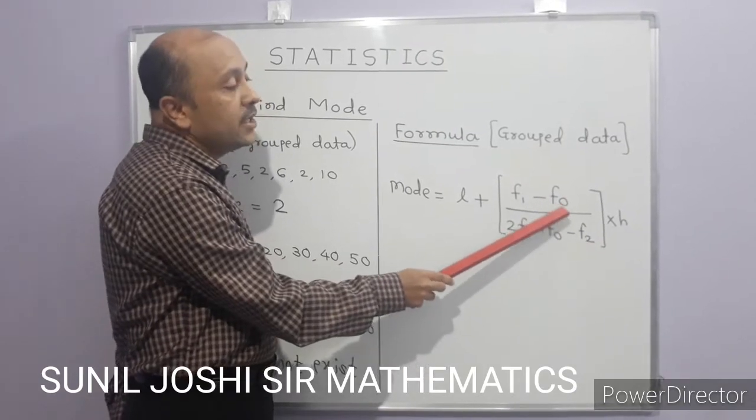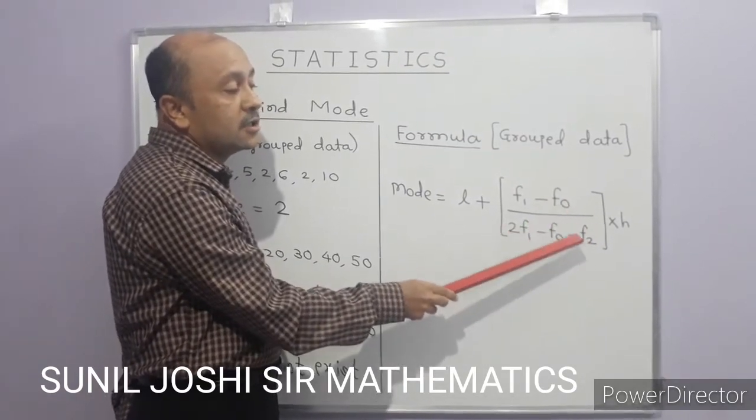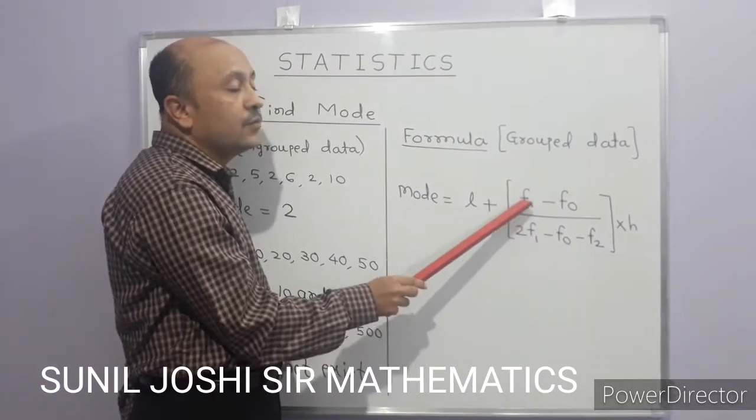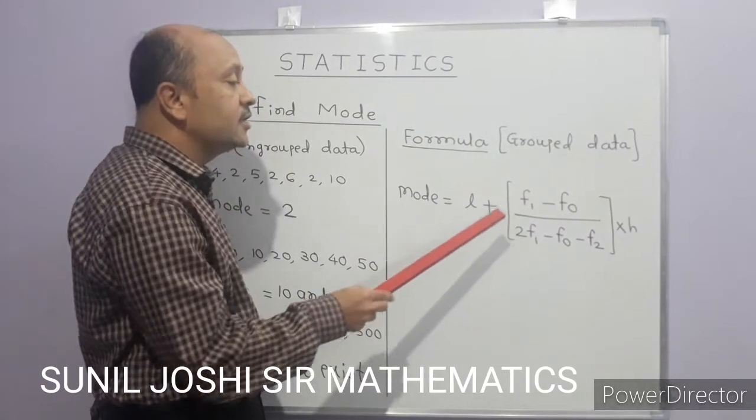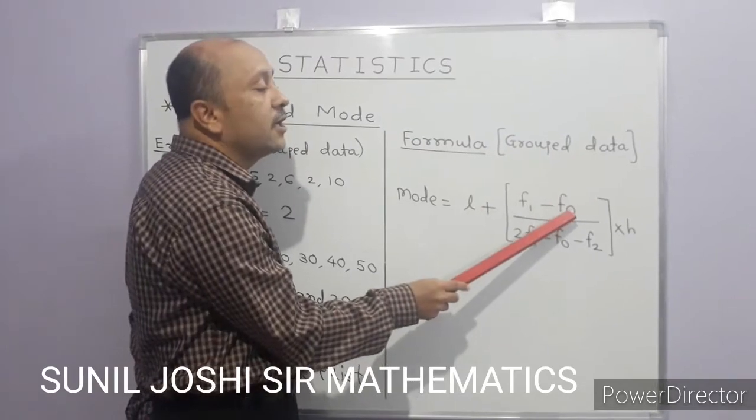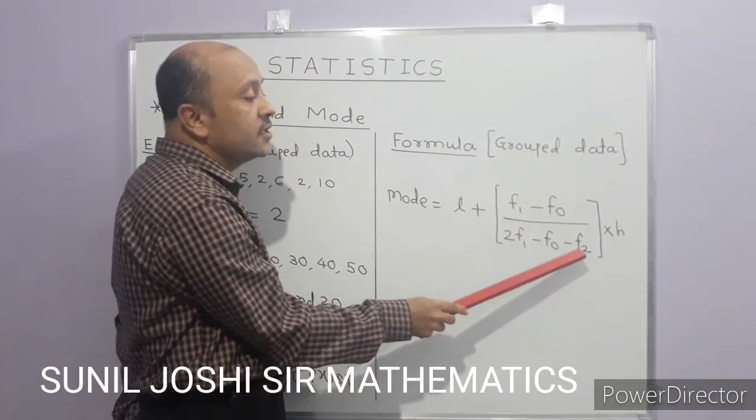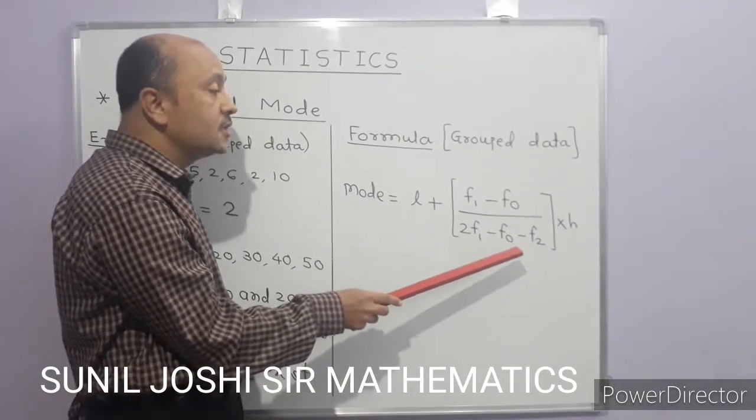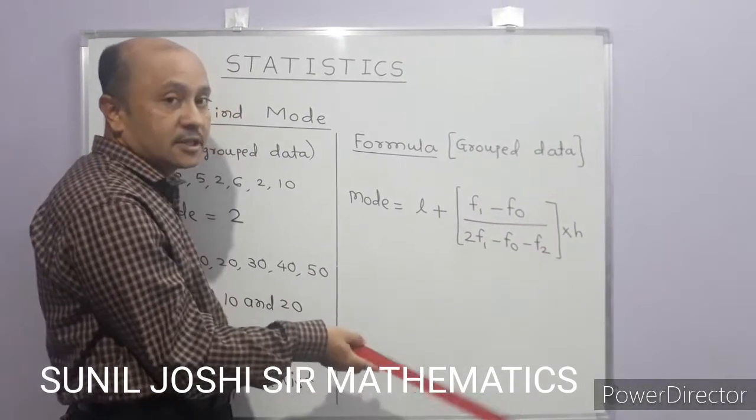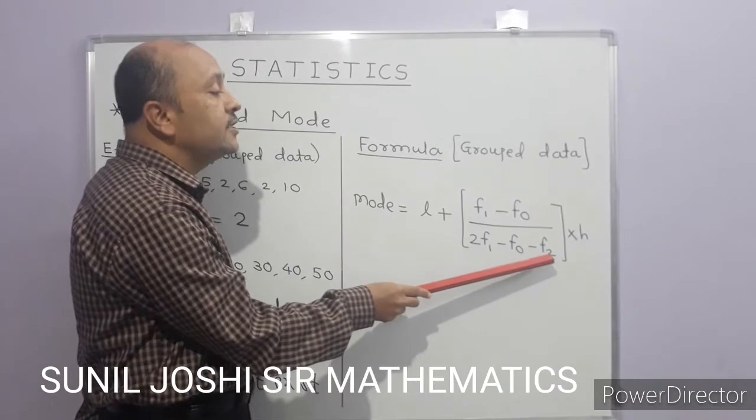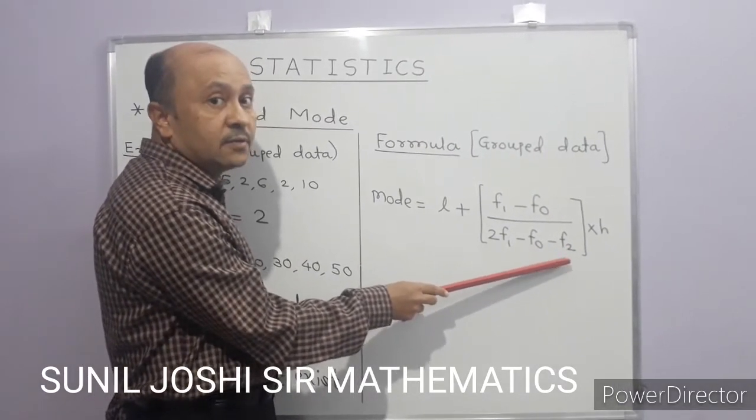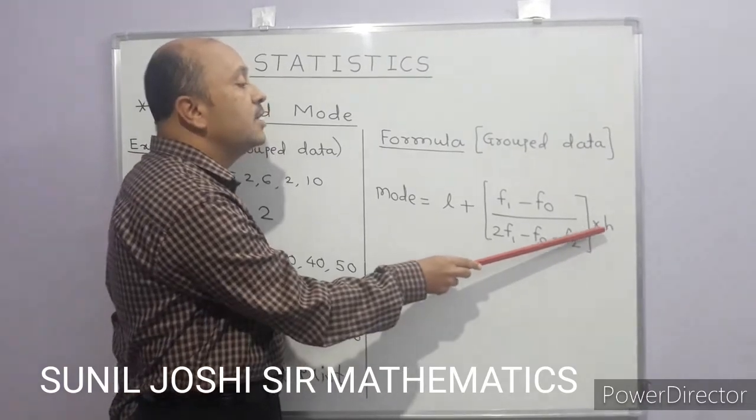So what is the meaning of pre-modal and post-modal class? The class before the modal class, and its frequency, is known as F0. What is the meaning of post-modal class? We have to finalize the modal class. Then the class after the modal class, its frequency is known as F2. That is called the post-modal class, multiplied by H.